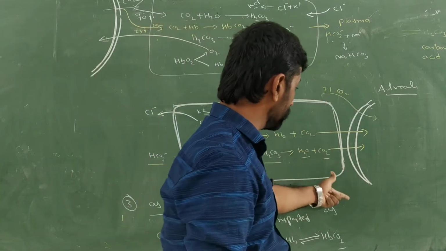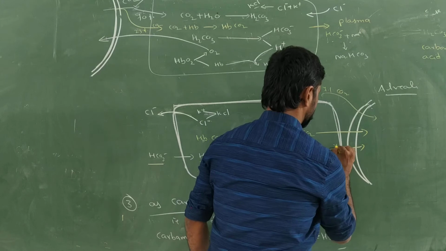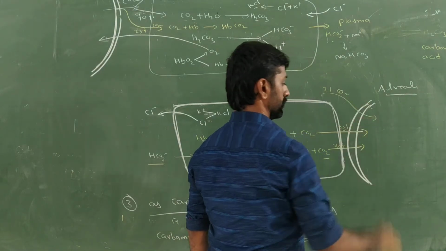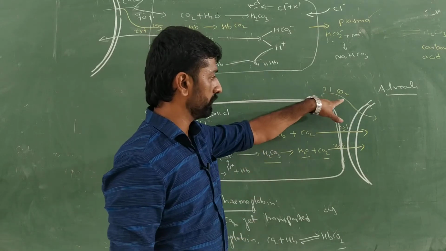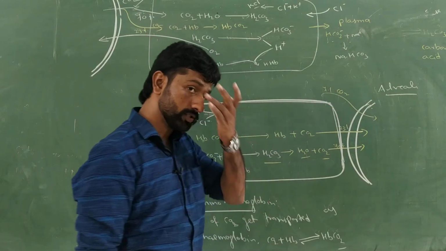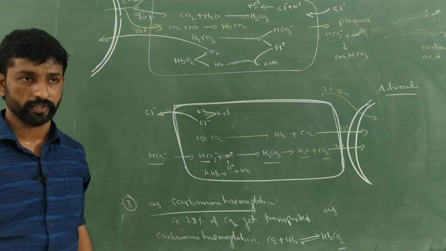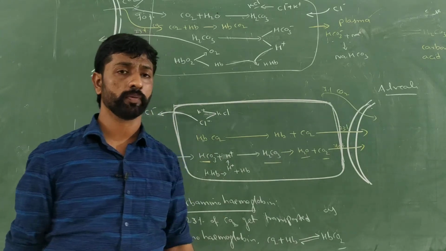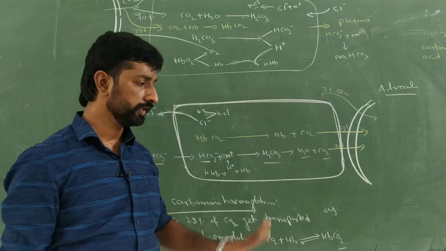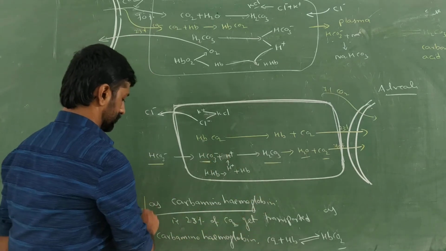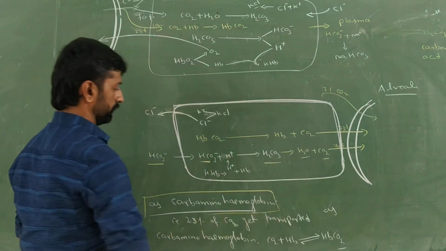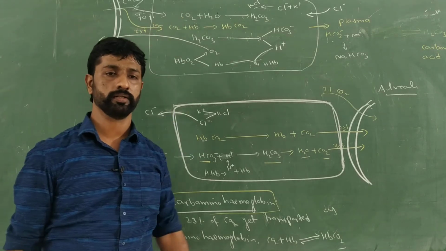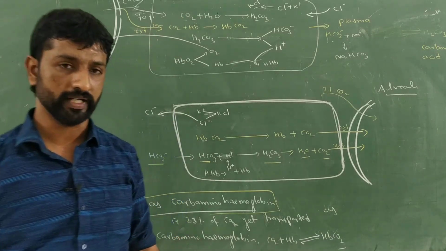In this manner, 70% as bicarbonate, 23% as carbaminohemoglobin, and 7% in the dissolved state in the plasma get transported. Is it clear? In this way, transport of carbon dioxide takes place in three ways. One is carbaminohemoglobin, second as bicarbonates, and the last one is through the dissolved state in the plasma.